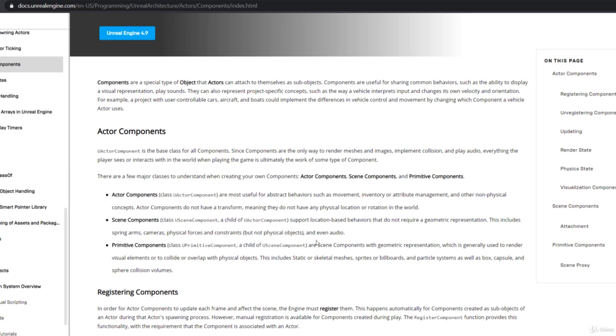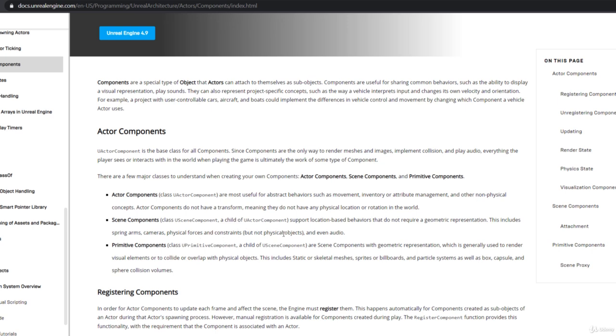You don't have to worry about the inheritance all that much at this point. With time, as you spend more time programming stuff in Unreal Engine, you'll start to remember some of the inheritance and stuff. But the documentation is useful, okay, if you want to check that out, as you can see right here. Now, scene components support location-based behavior that do not require geometric representation.